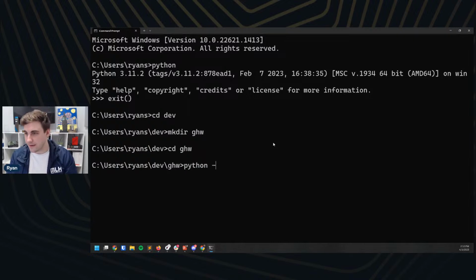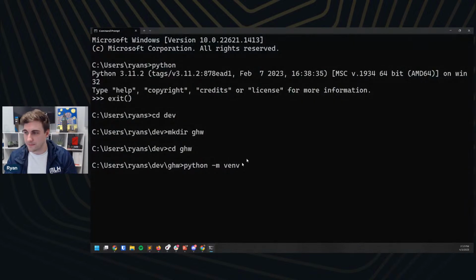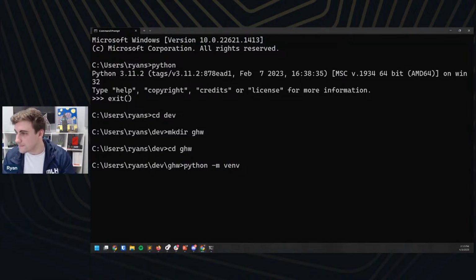So I'm going to do python -m venv, and then I'm going to name the virtual environment. Here, they're calling it tutorial virtual environment, but I'm going to call it GHW again. Linux is not necessary, to the person who's asking.